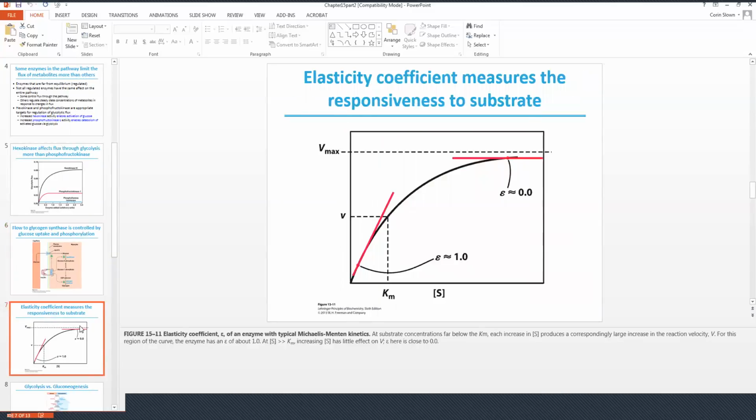When I look at elasticity, I'm looking at how well an enzyme responds. The elasticity coefficient measures the responsiveness to a substrate. Consider the elasticity coefficient epsilon of an enzyme with typical Michaelis-Menten kinetics. At substrate concentrations far below the Km, each increase in substrate concentration produces a correspondingly large increase in the reaction velocity V. Looking at the curve, the enzyme has an epsilon of about 1.